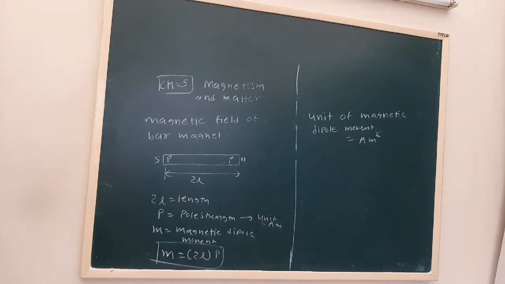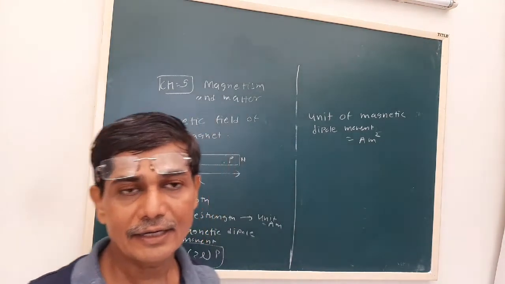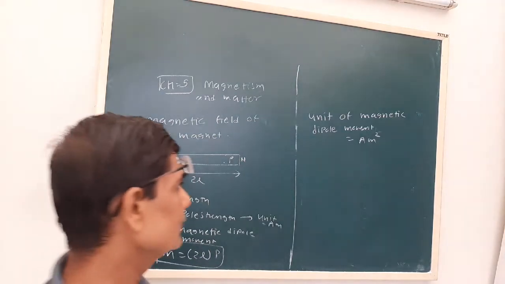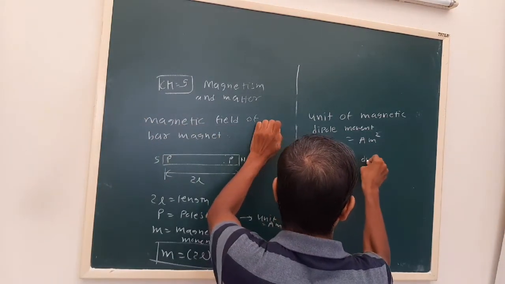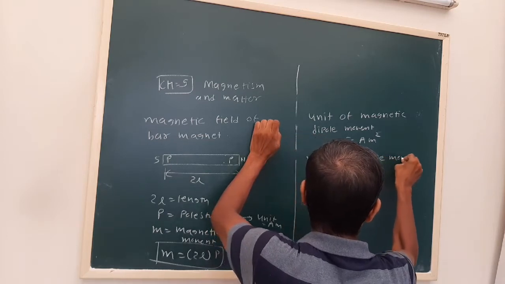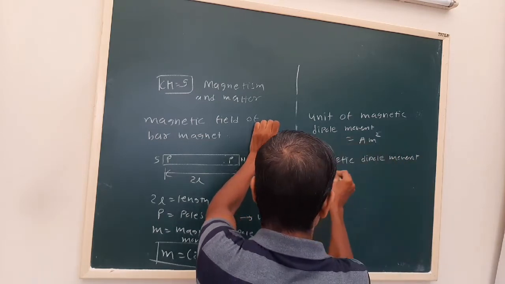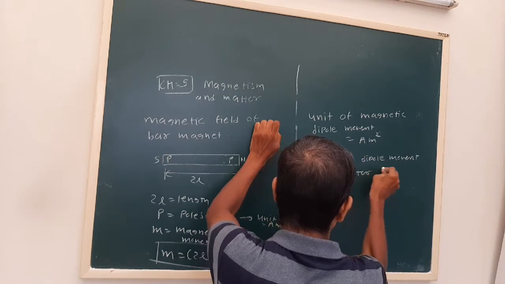Just as our electric dipole moment was a vector quantity, the magnetic dipole moment is a vector quantity.